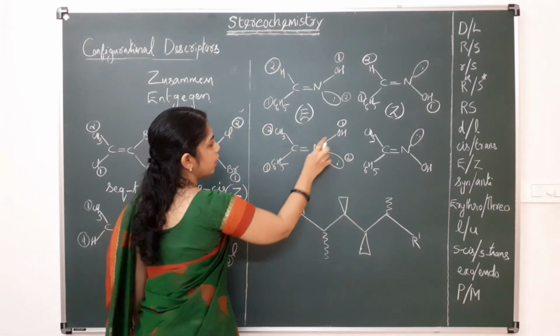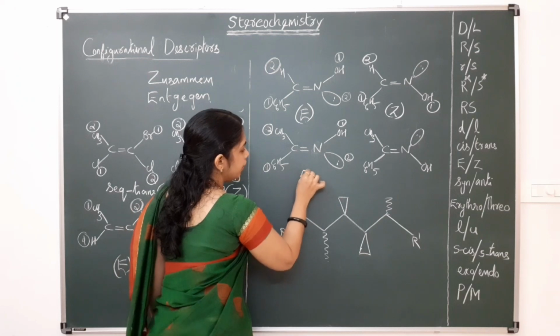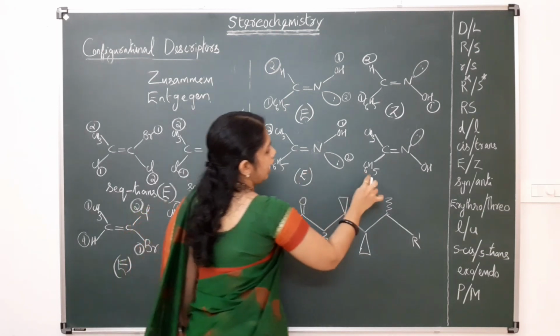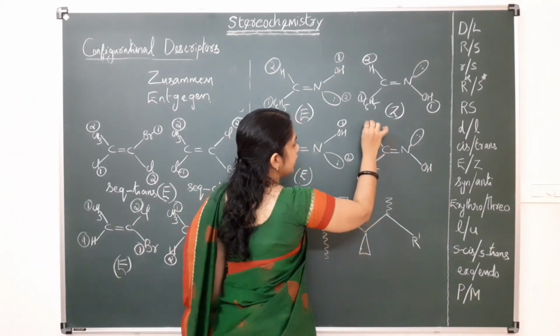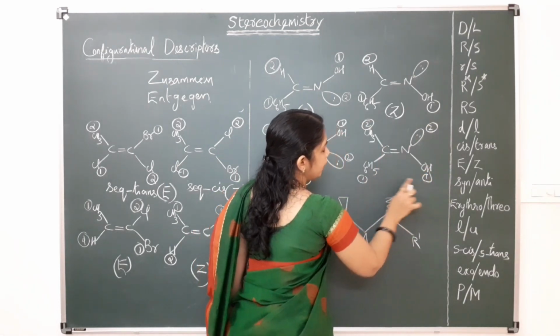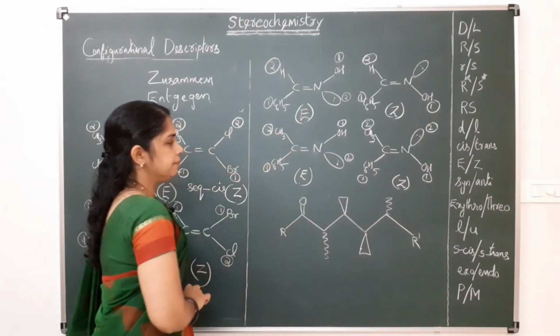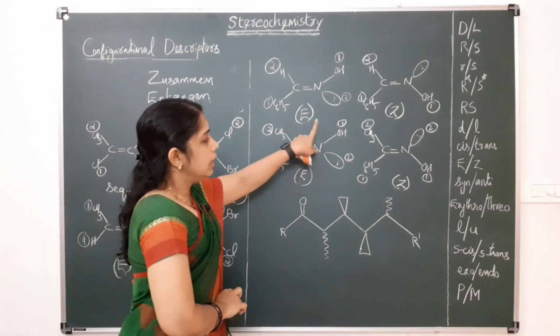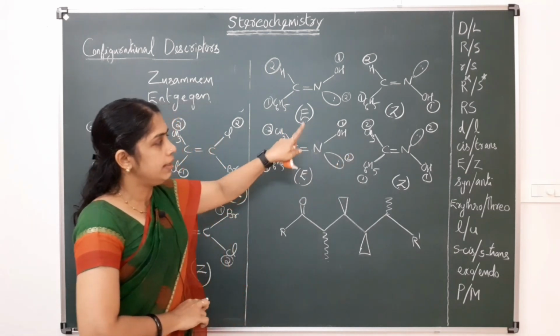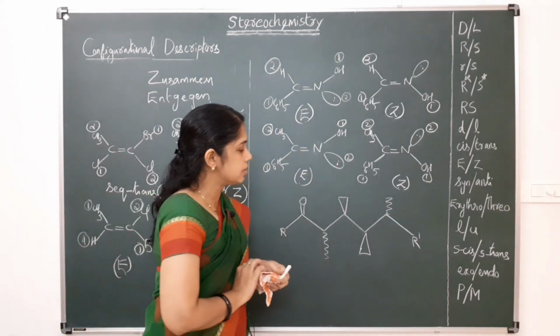So here the first priorities are on the opposite side, so this is having the configuration E. Here it is 1, here it is 2, here it is 1, here it is 2. So the first priorities are on the same side, so this is having the Z configuration. Okay, so this is the E and Z system of nomenclature.